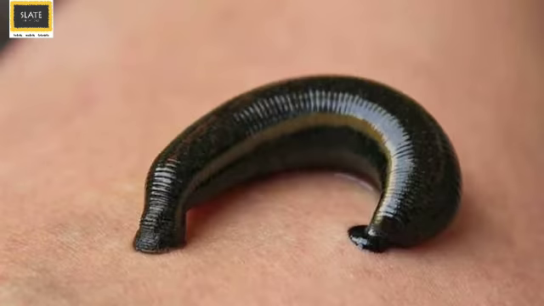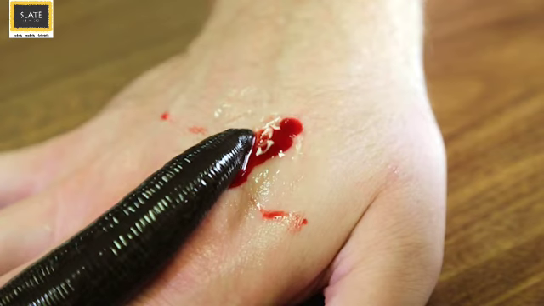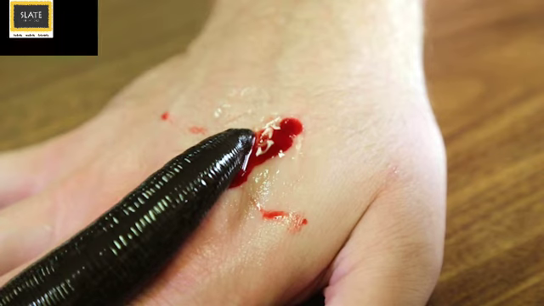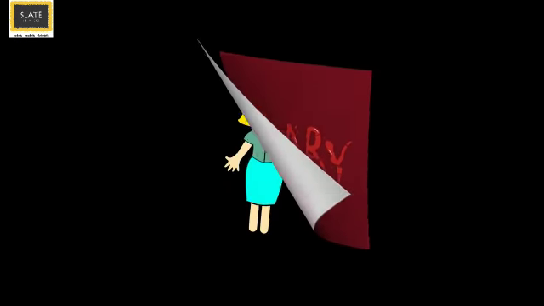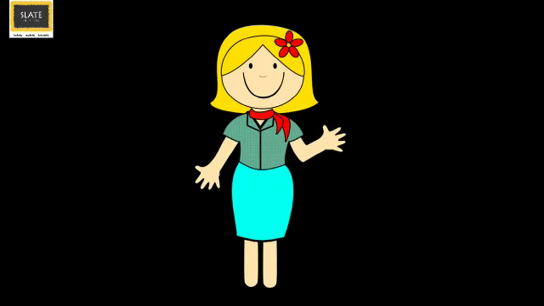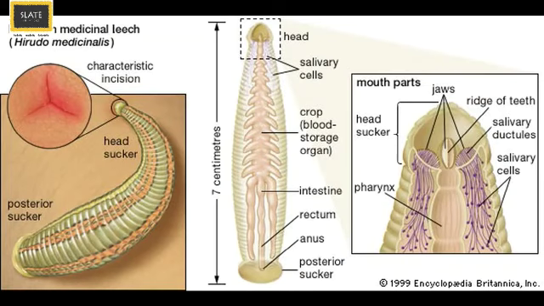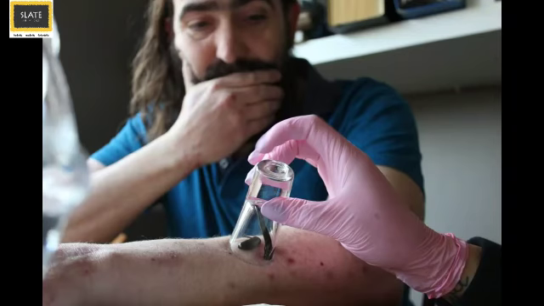But leeches have a row of teeth which helps in making a cut into the skin. The sucker on their mouth helps it to stick on the skin till the leech sucks the blood. That sounds scary, isn't it? But do you know, Slaters, that leeches are also used as medicine? People who have problems of developing lumps or clots in their blood use leeches sometimes to remove these lumps and improve blood circulation.